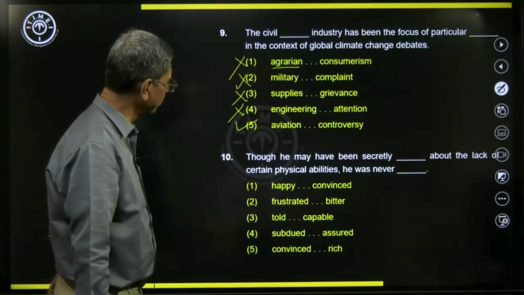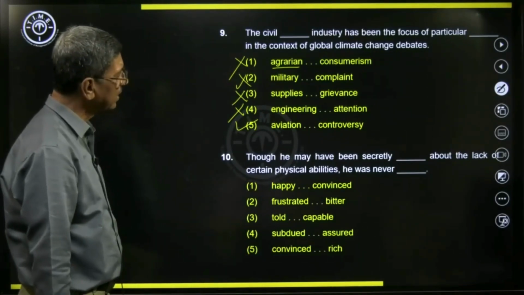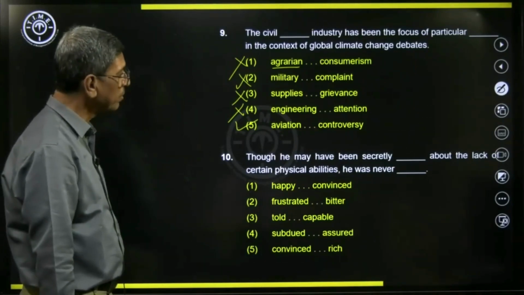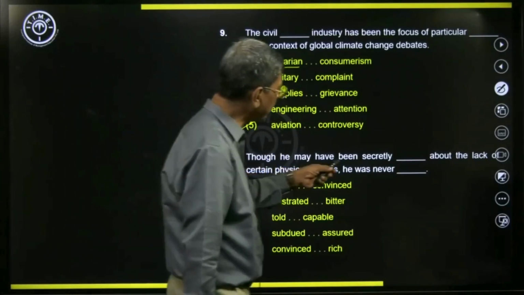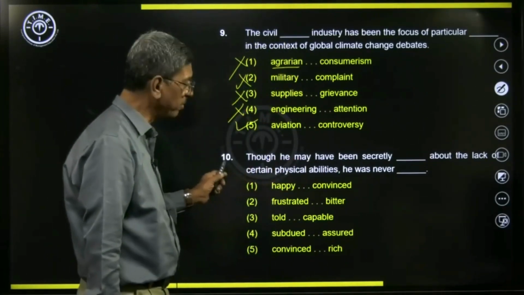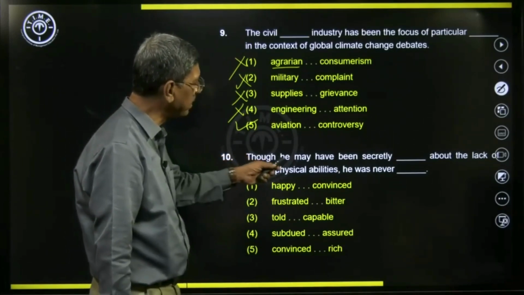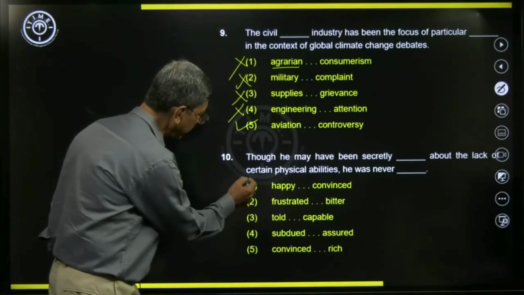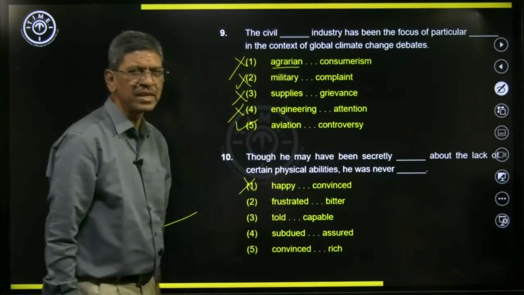Let's go to the next one. Though he may have been secretly dash about the lack of certain physical abilities, he was never dash. So, though is there, we need to consider this word. Though he may have been secretly happy, do you think he may be happy about his lack of certain physical abilities?